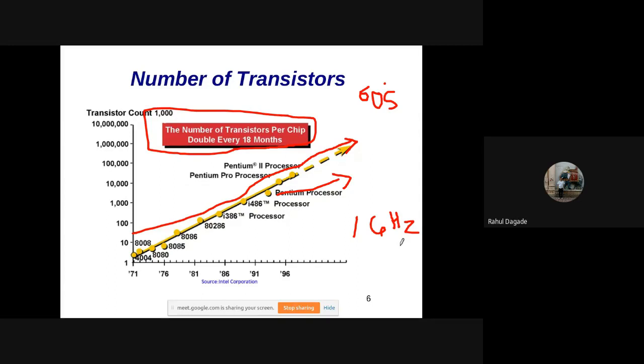Why? Because now it is not possible to put too many transistors onto a chip, as it decreases the distance. And transistors create heat, isn't it? If you have less distance, that means more heat in a smaller area. And then air-cooled machines will not be sufficient to cool such machines. Just blowing normal air onto that chip is not sufficient.